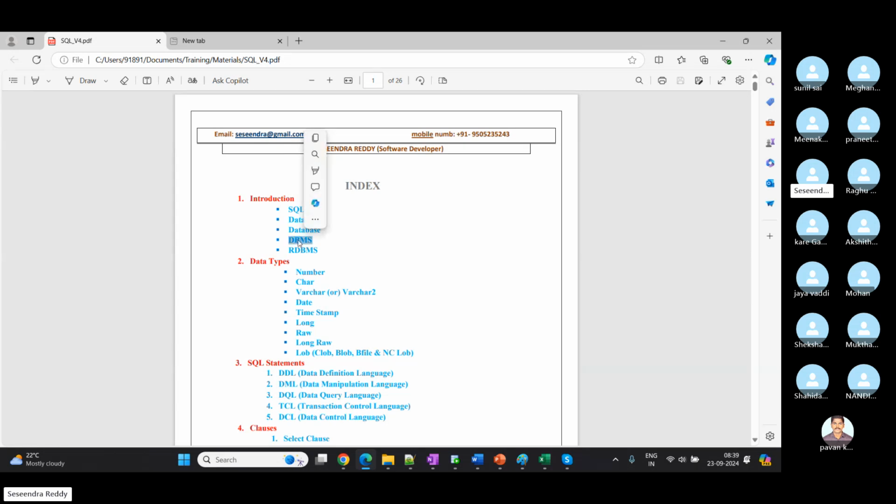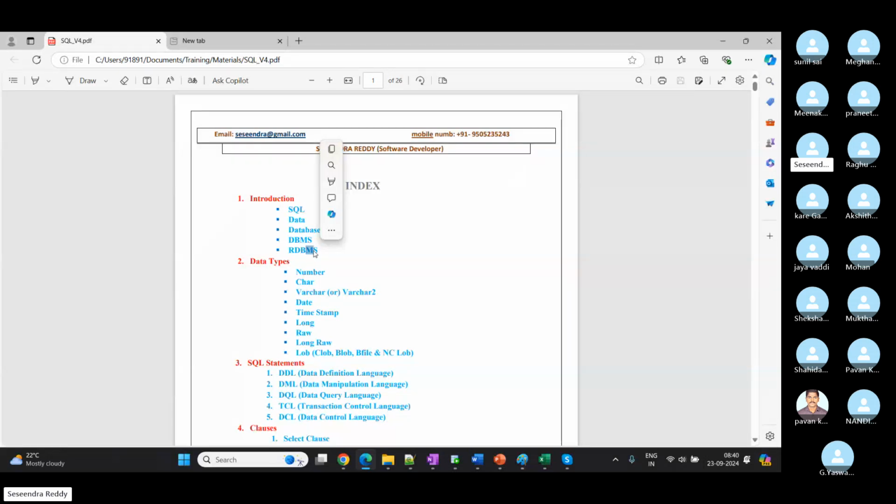Database management system is like one way. At a time, one user can use that database management system, and he can store the data and retrieve the data. When it comes to relational database management system, multiple users can use it at a time. They can do modification, select, and storing, everything.